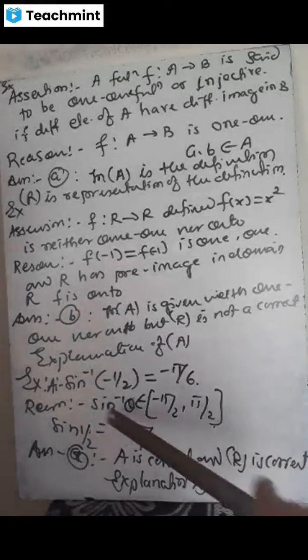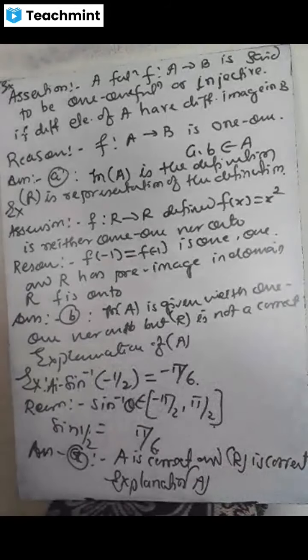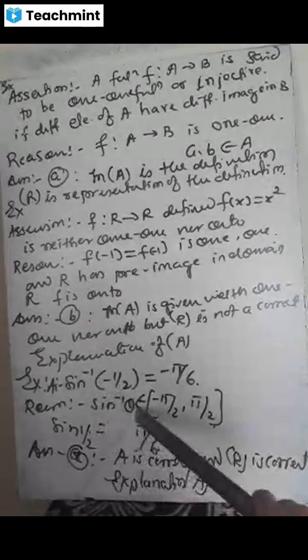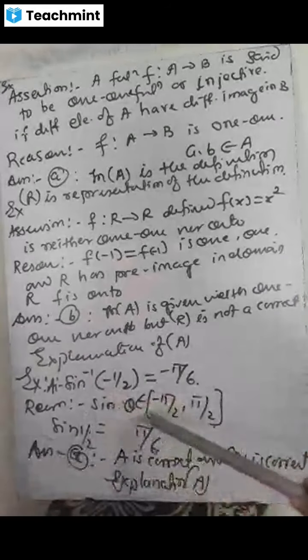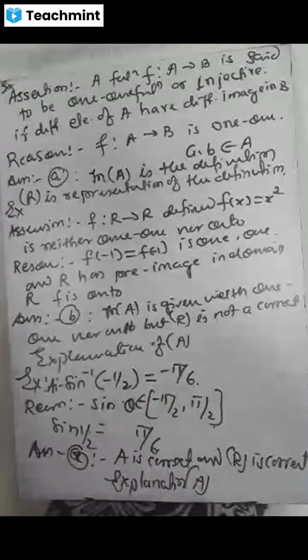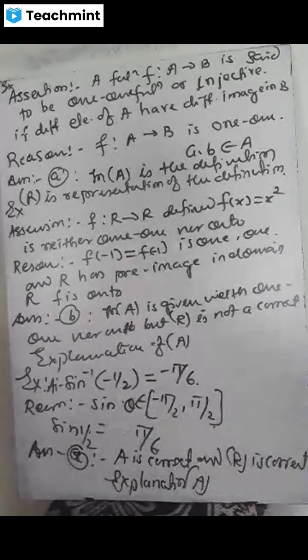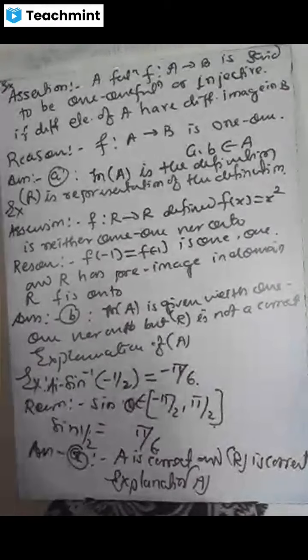In the third problem here, sine inverse of minus 1 by 2 is equal to minus pi by 6. This is the assertion given, and the reasoning is sine inverse theta, where theta belongs to minus pi by 2 to pi by 2. This is a correct range for sine, and sine value 1 by 2 means which angle it is? Pi by 6. So here A is correct and R is an explanation for A, and therefore we will mark the answer for assertion as A.